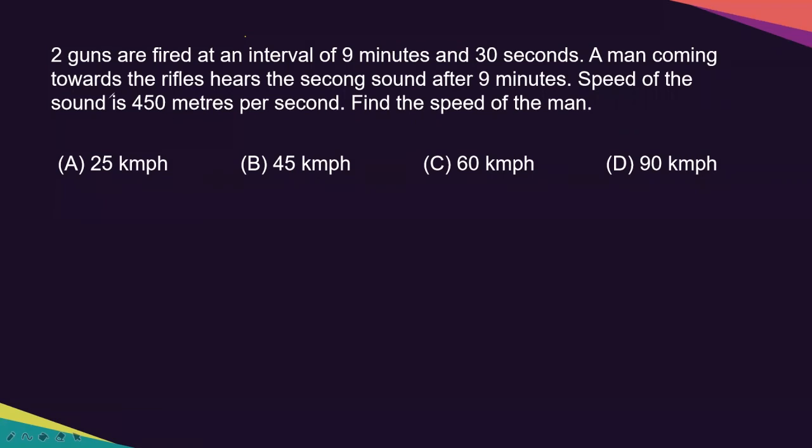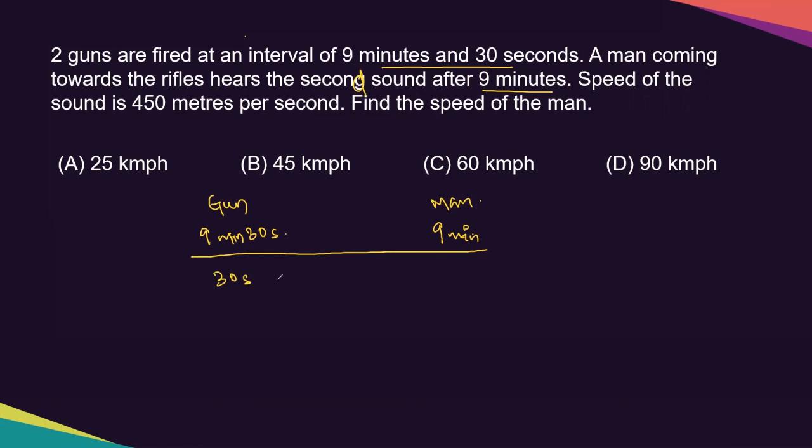In this question, 2 guns are fired at an interval of 9 minutes and 30 seconds. A man coming towards the rifles hears the second sound after 9 minutes. Speed of the sound is 450 meters per second. Find the speed of the man. Same scenario. We'll take the gun, take the man. It takes 9 minutes and 30 seconds, and the man hears the second sound at 9 minutes. Similarly, we'll take the difference, 30 seconds. And this will remain as 9 minutes.